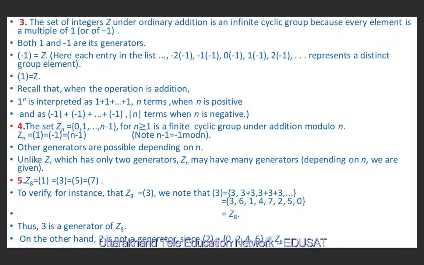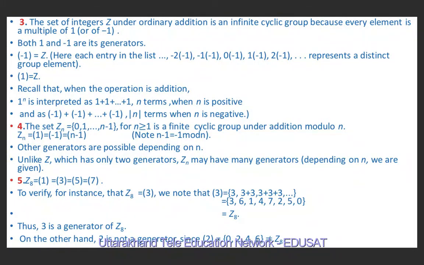Then 4 times 2 is 8, 8 divided by 8 is 0. Then 5 times 2 is 10, divided by 8 is again 2. 6 times 2 is 12, divided by 8 is 4, so we will start getting the same elements. So if we calculate the set generated by 2, these are 0, 2, 4 and 6.